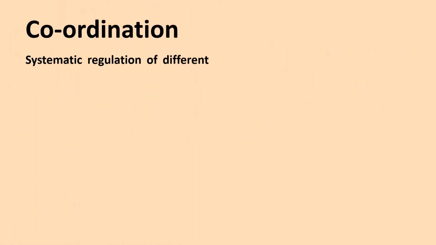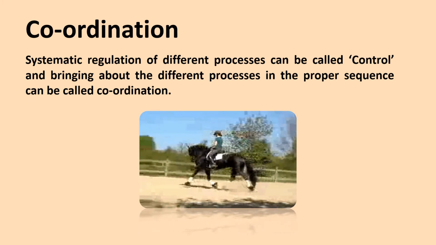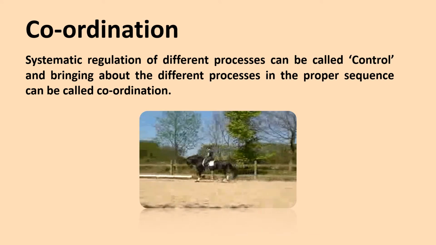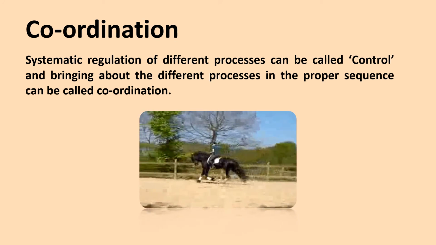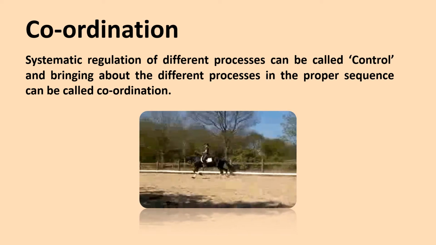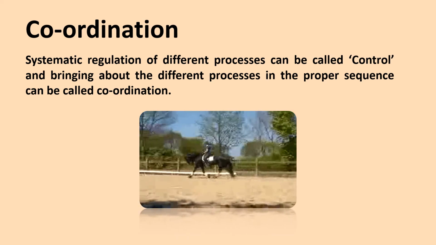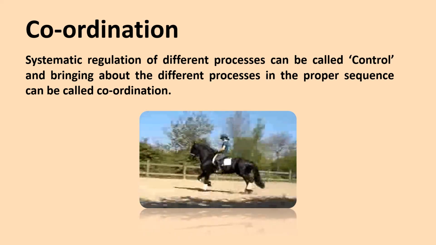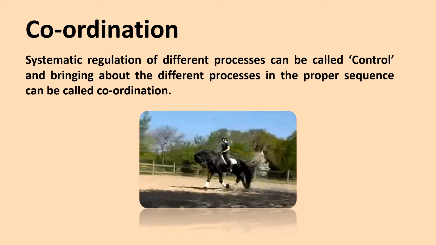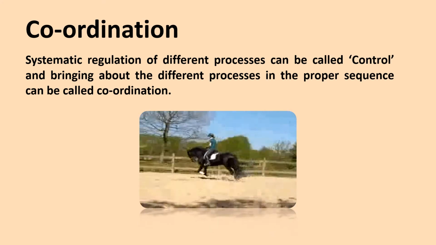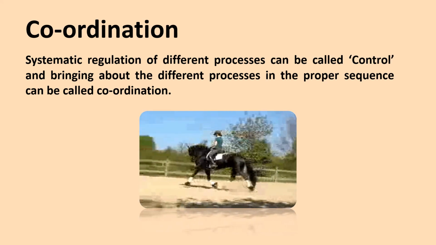What is coordination? If you look at this small video here, you will find the horse running, all four legs systematically moving, its neck down, its tail moving, and the person on top is holding the reins properly, sitting, moving up and down with the horse, everything going systematically. So when such things happen in living organisms, there is a systematic regulation of different processes in proper sequence. That is called control and coordination.